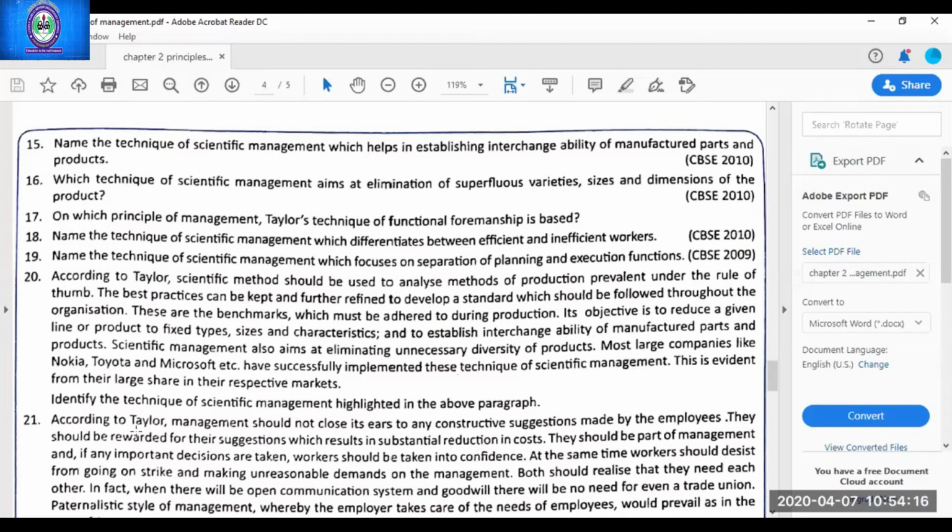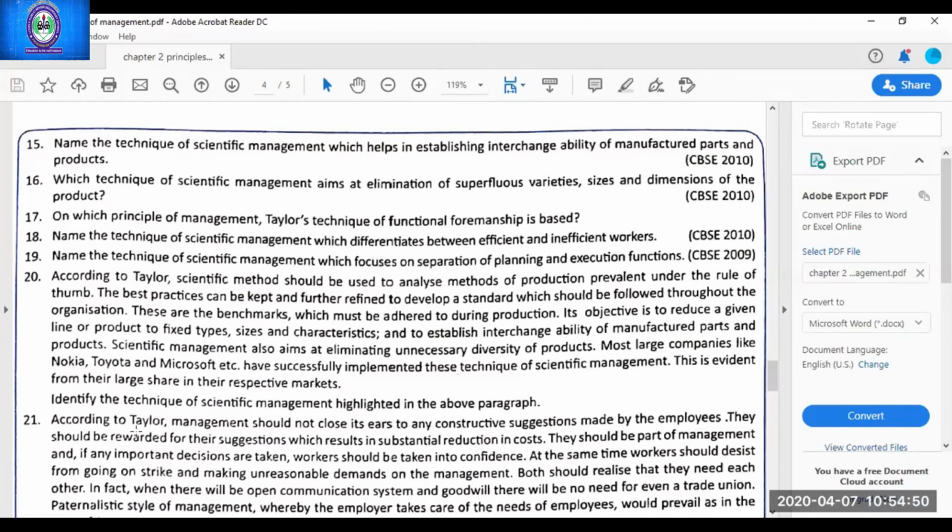Scientific management also aims at eliminating unnecessary diversities of product. Most large companies like Nokia, Toyota, and Microsoft have successfully implemented these techniques of scientific management. This is evident from their large share in their respective markets. Identify the technique of scientific management highlighted in the above paragraph. You are all free to give me answers. Standardization and simplification of work. Standardization and simplification.